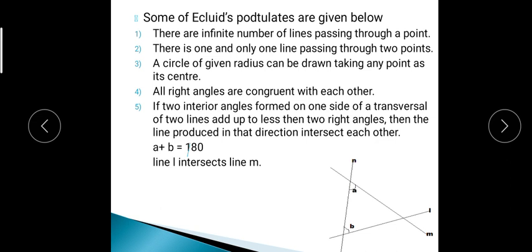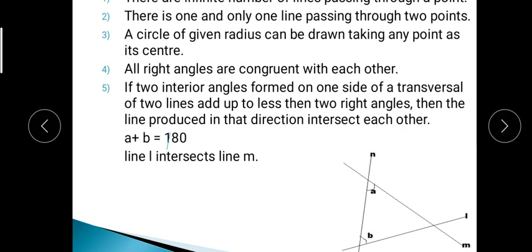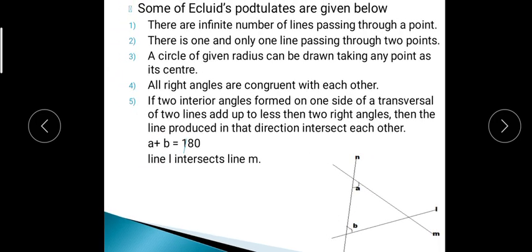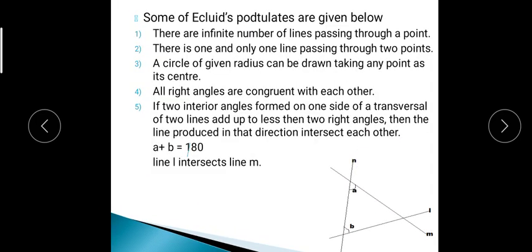A circle of a given radius can be drawn taking any point as its center. If you take this point, you can draw a circle. Now, if the sum of the two interior angles on one side of a transversal of two lines is less than two right angles, then the lines produced intersect each other.